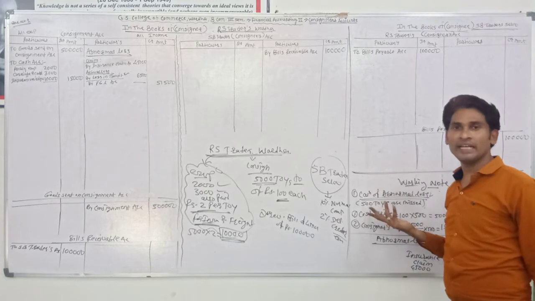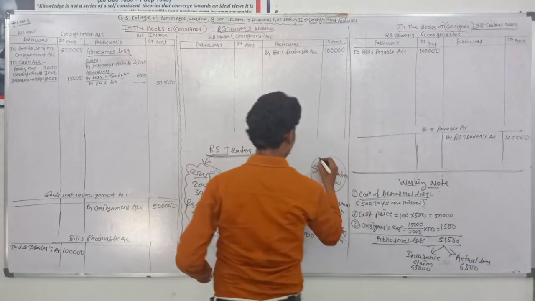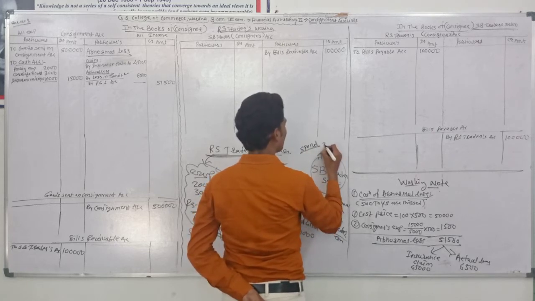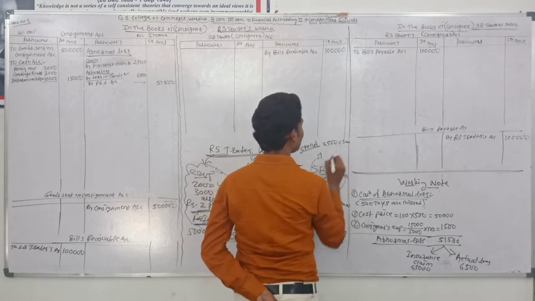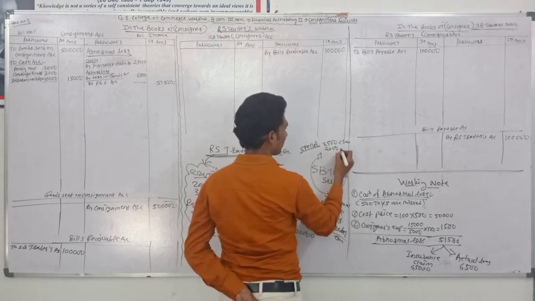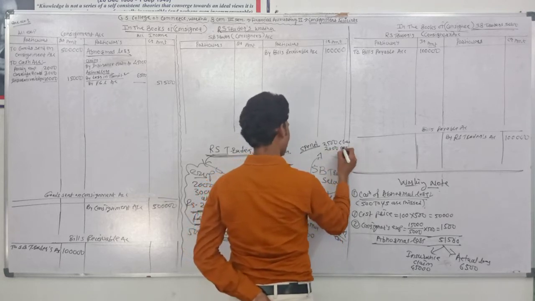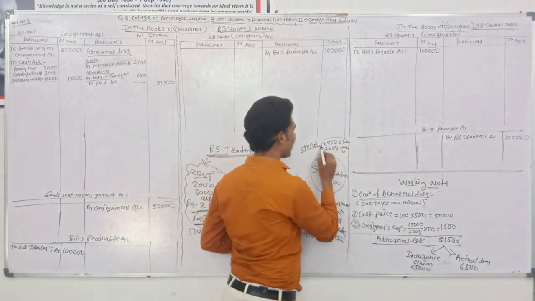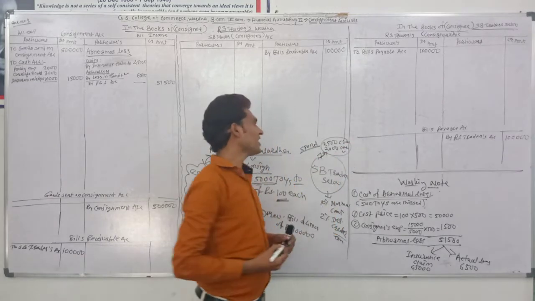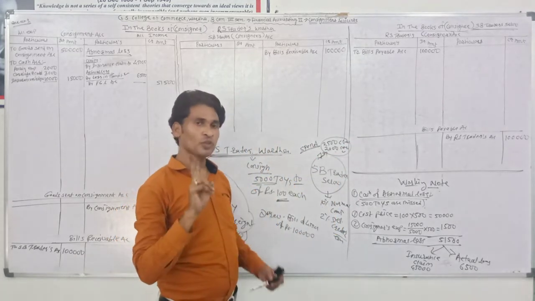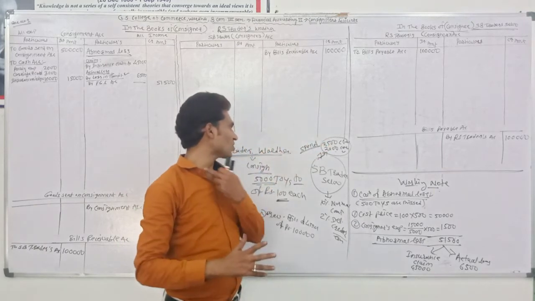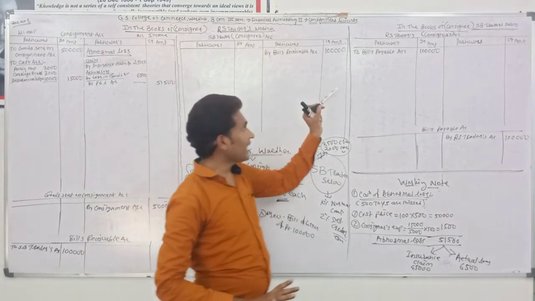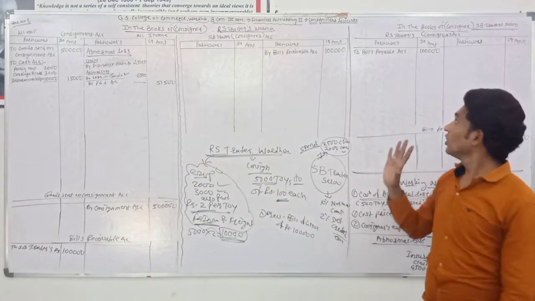When the consignee took the delivery of goods, at that time he spent or paid rupees 2,500 for clearing charges and rupees 2,000 for carriage and cartage, loading and unloading charges. At the time of taking the delivery, the consignee spent rupees 4,500: 2,500 for clearing charges and 2,000 for carriage and cartage.